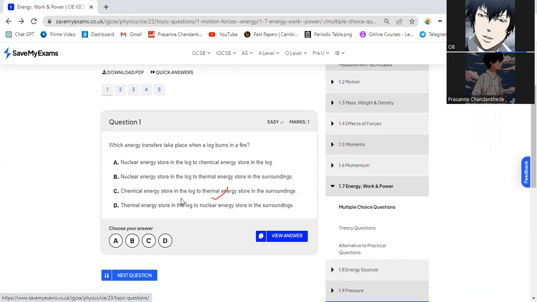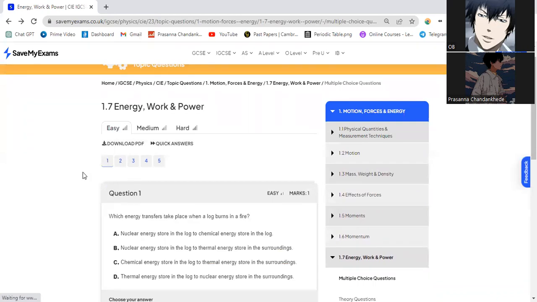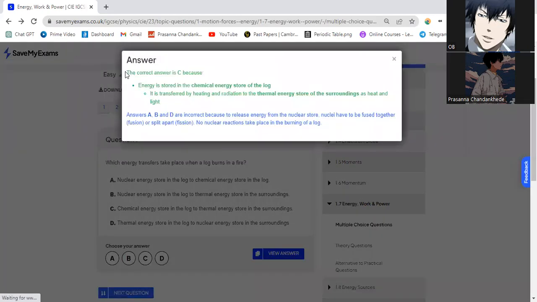Okay, it's because logs store chemical energy, and then when the log burns, fire is given out, so there will be thermal energy in the surroundings. So it makes sense. It will be C. Let's view the answer. Okay, the correct answer is C.